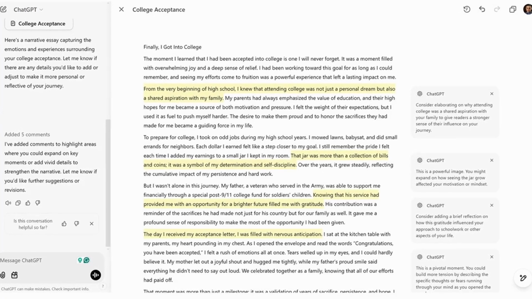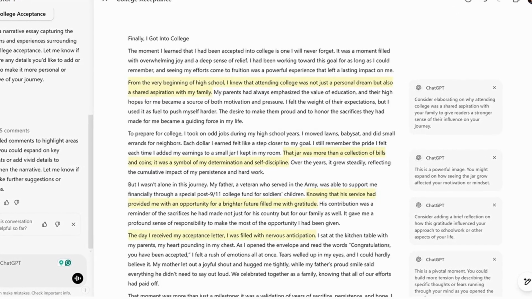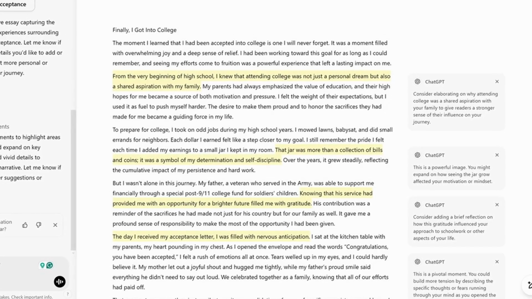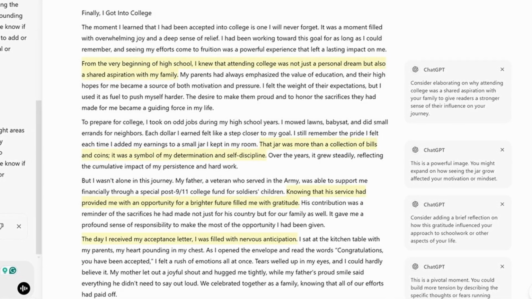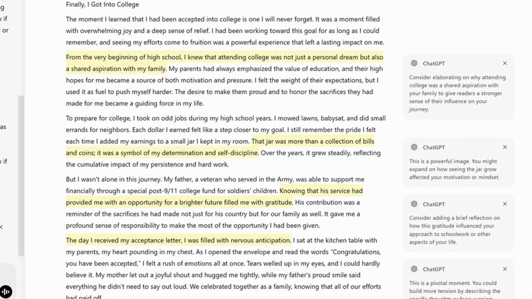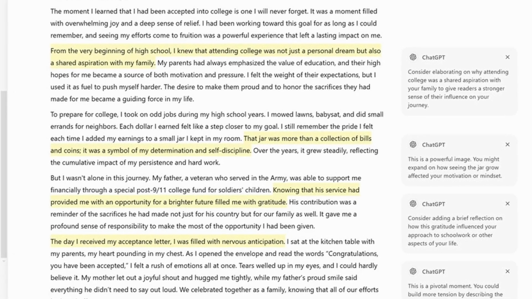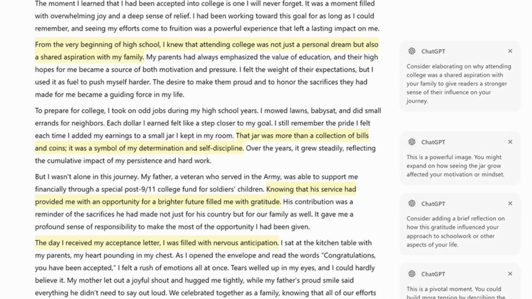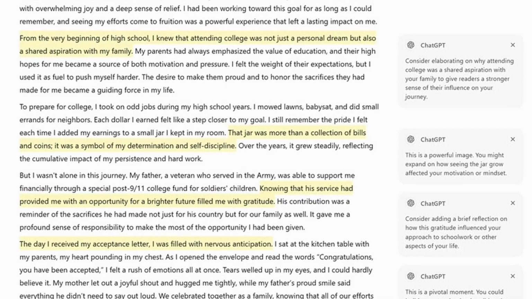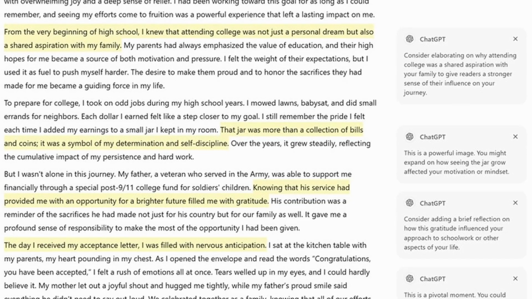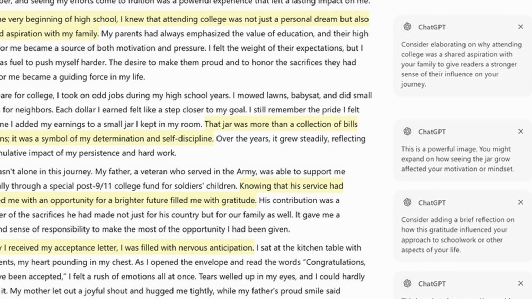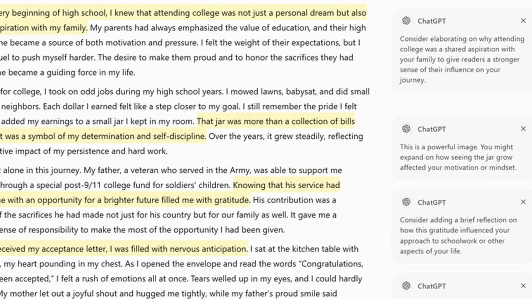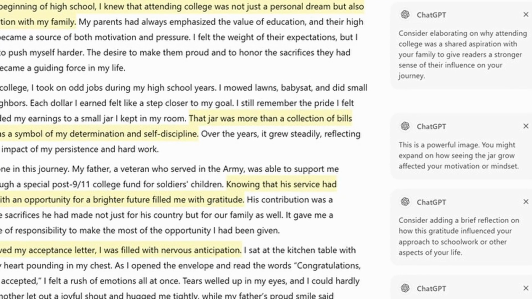One of the tools that's listed here is suggest edits. Now I can simply click suggest edits and it will go through and reevaluate its own writing and say, hey, here's some suggestions. So here's what it comes up with. And yeah, these are pretty good ideas. I might add some more elaboration here, put in some more explanation to fully define what this means, add some reflection, make it more emotional. Those are things that it's telling me would enhance this overall essay.